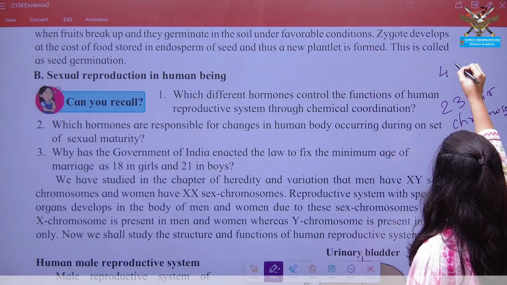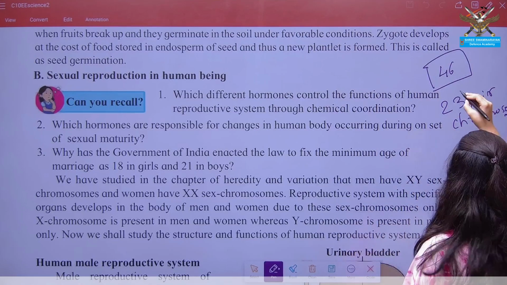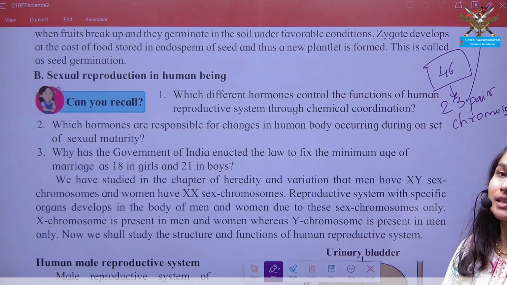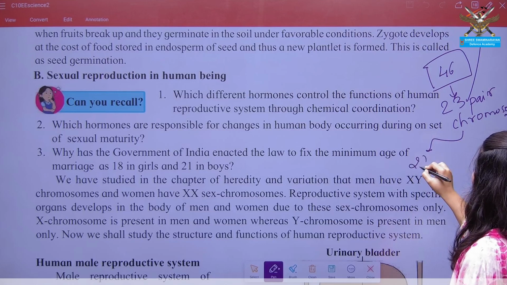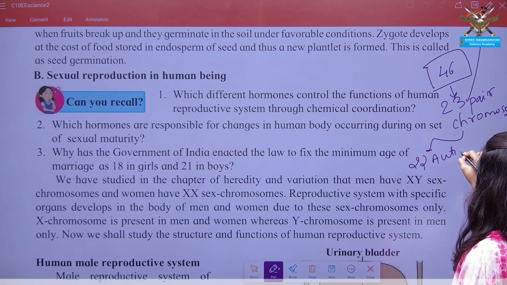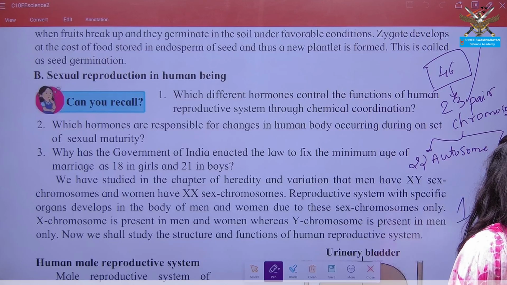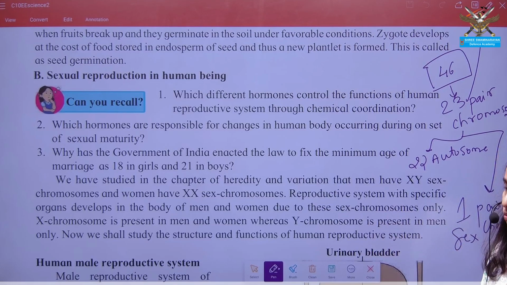If you simply say, there are 46 chromosomes, or you can say there are 23 pairs of chromosomes, out of which 22 pairs are autosomes, and one pair is your sex chromosome.